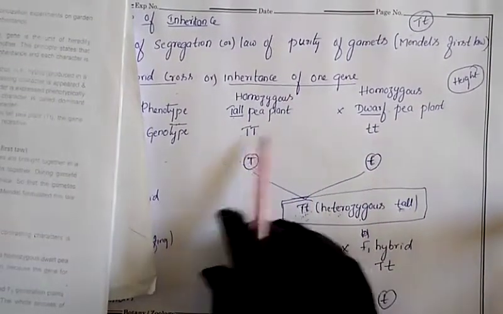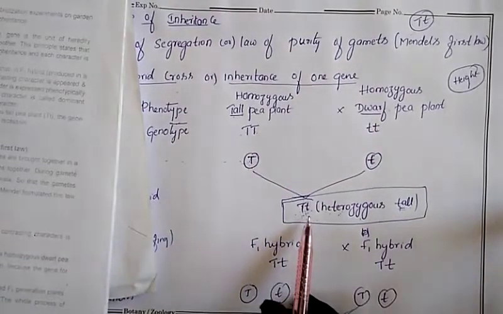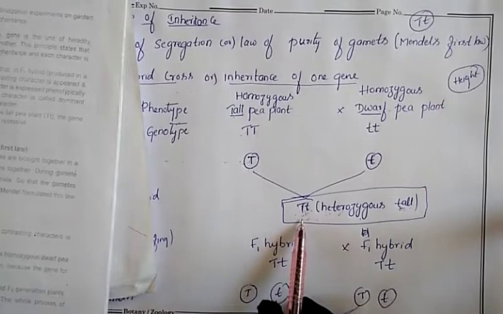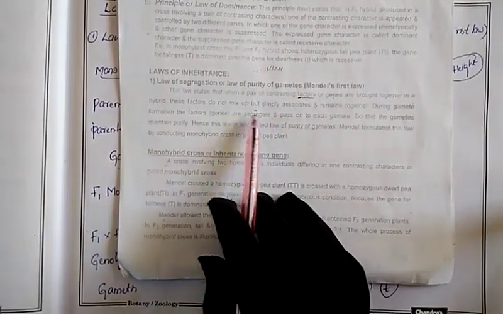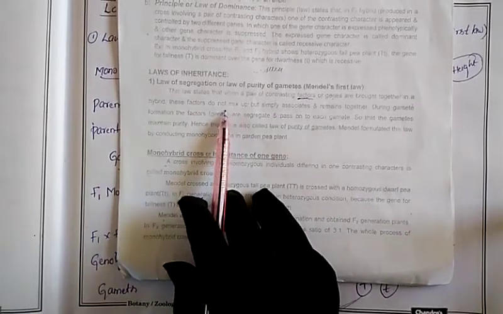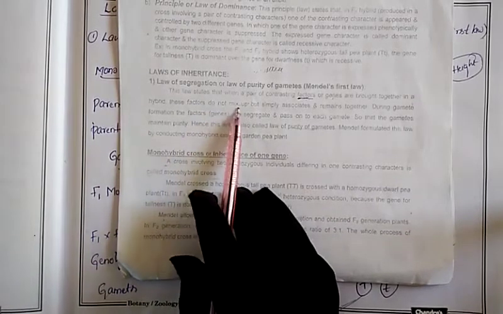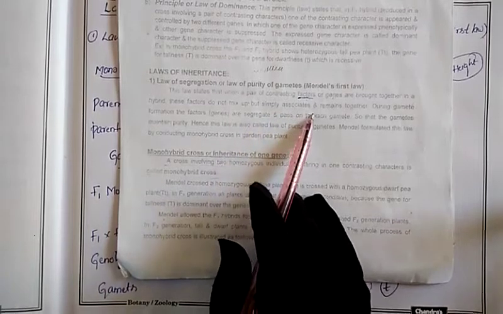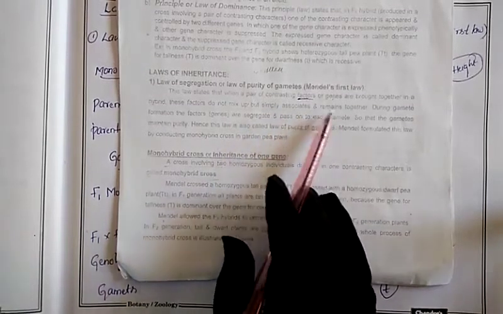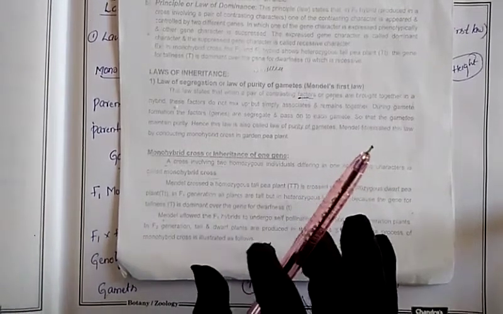So when they are brought together, they produce the hybrid. This is the hybrid. These factors do not mix up but simply associate. From both the parents the factors are entering, but they do not mix up; they simply associate, remain together, and will remain as they are.